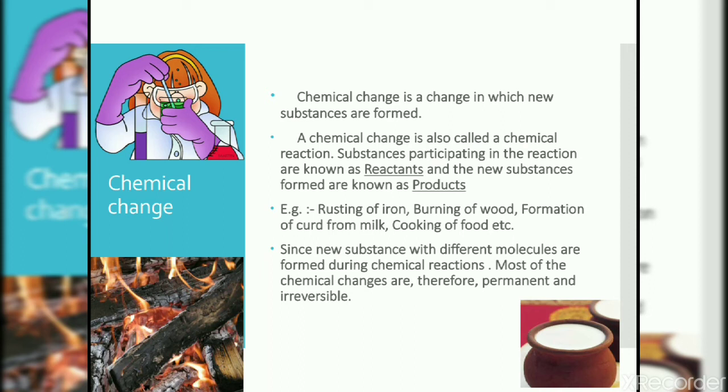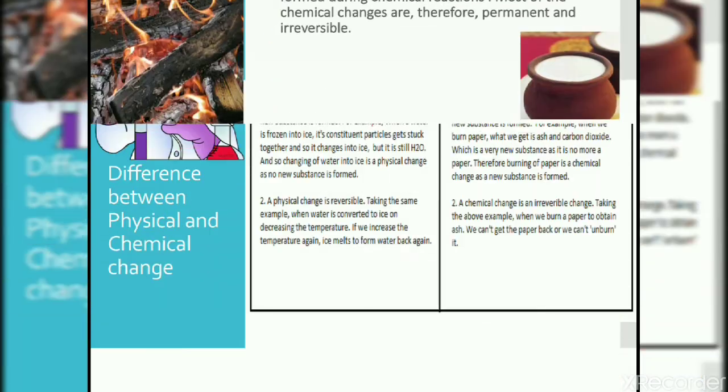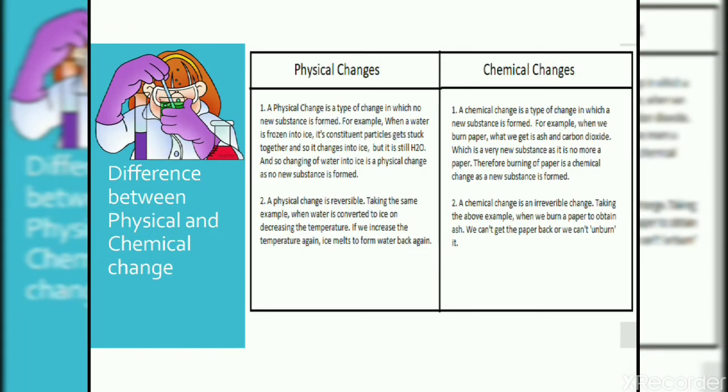So, these are all the changes. A chemical change occurs when a chemical reaction takes place, and all the new substances formed have different molecules during the chemical reaction, and it is not easy to get back to the original substances. Now, some differences I have given here.